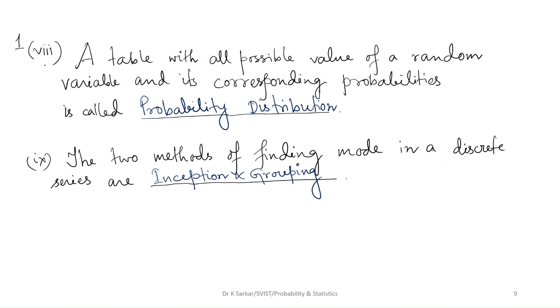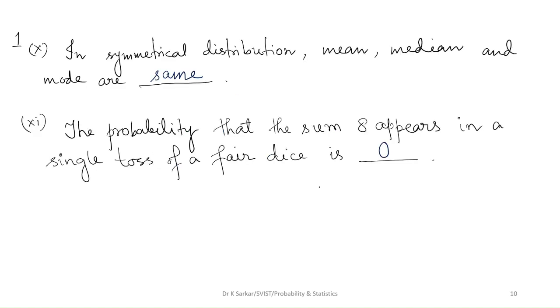Question 1-8. A table with all possible values of a random variable and its corresponding probabilities is called dash. The answer is probability distribution. Question 1-9. The two methods of finding mode in a discrete series are dash. The answer is inspection and grouping. Question 1-10. In a symmetrical distribution, mean, median and mode are dash. The answer is same.